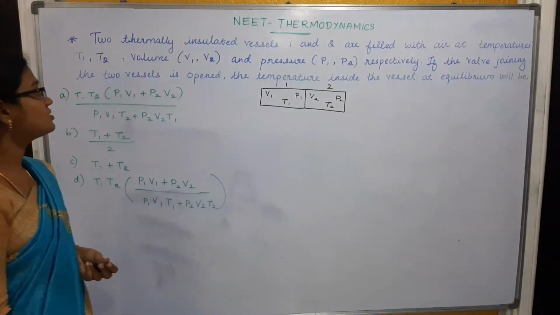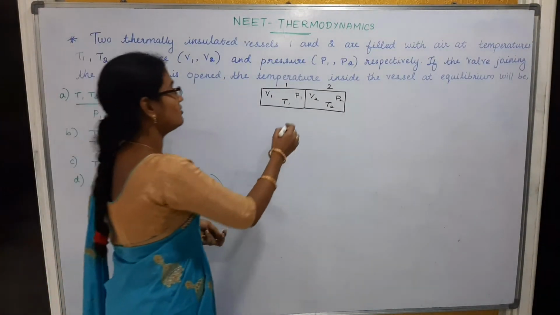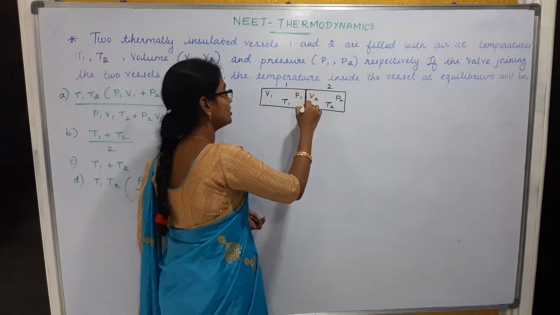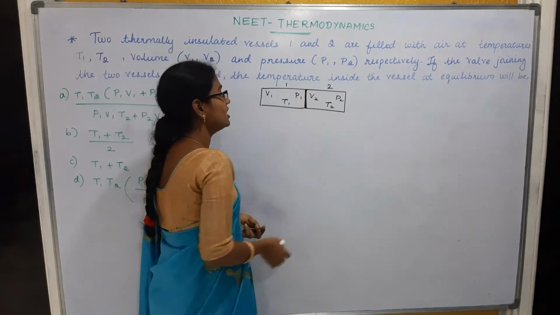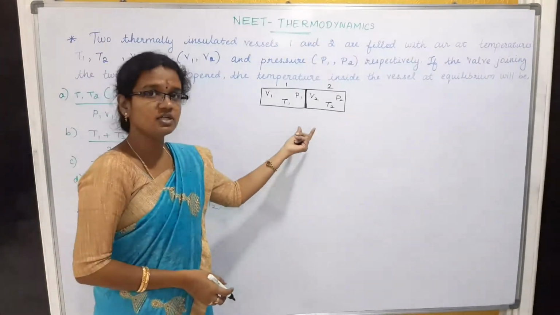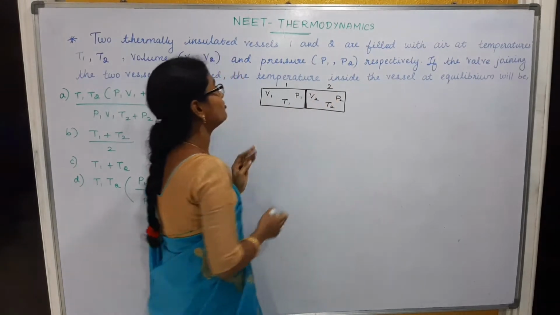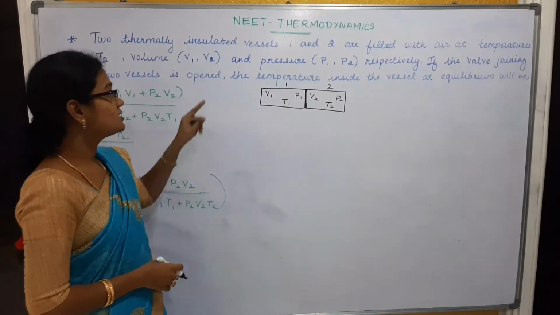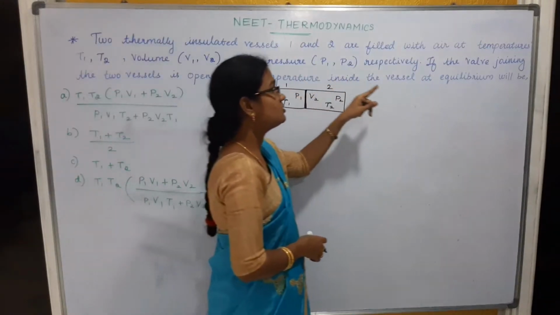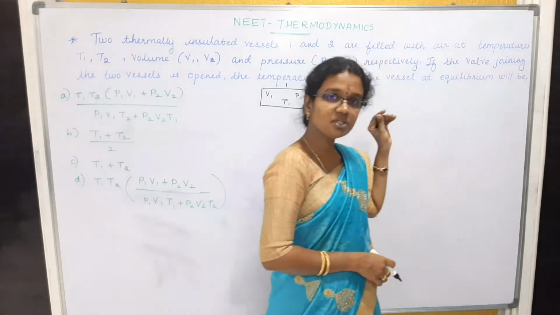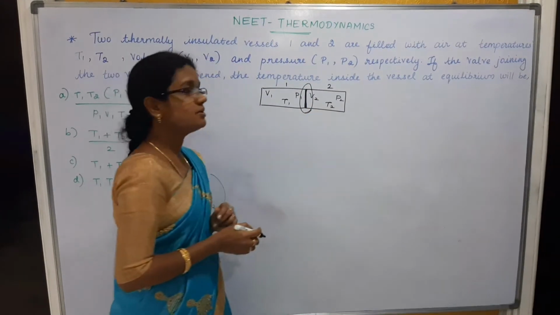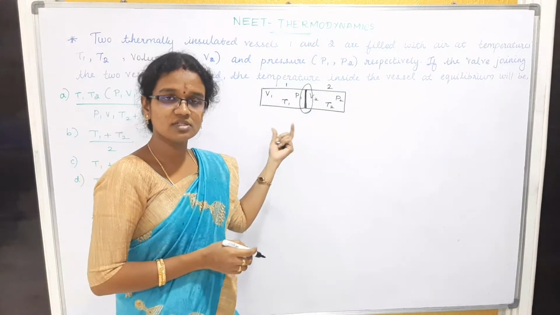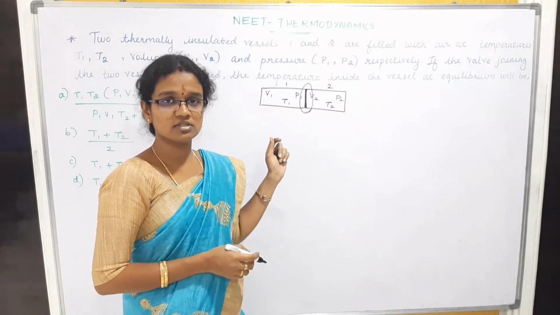Okay. If the valve joining the two vessels is opened, I am having a valve here in the middle, in between these two vessels. If I release this valve, what will happen? The temperature inside the vessel at equilibrium will be, what will be the value? We have to find that, right?